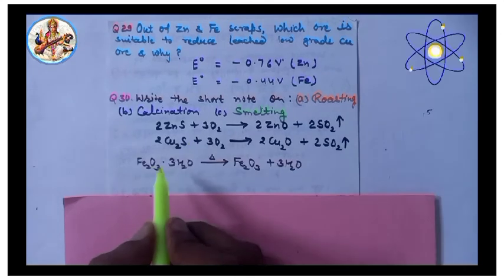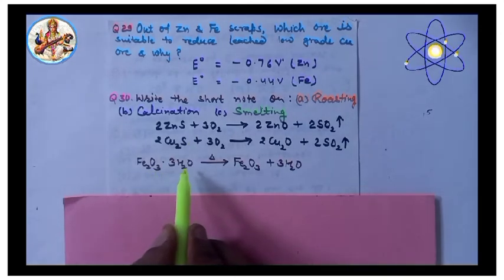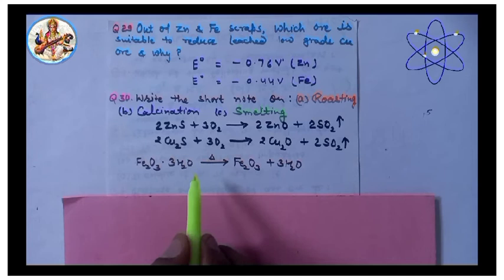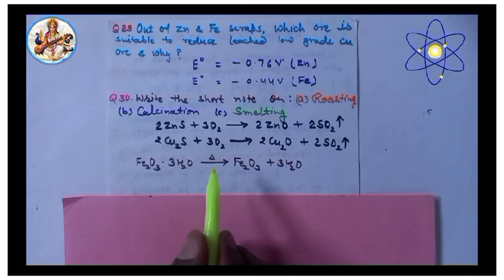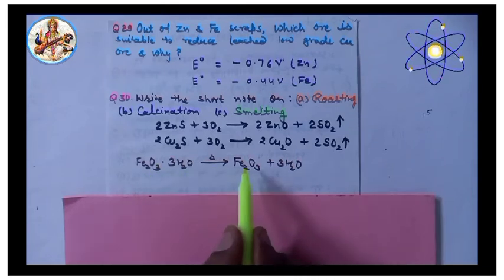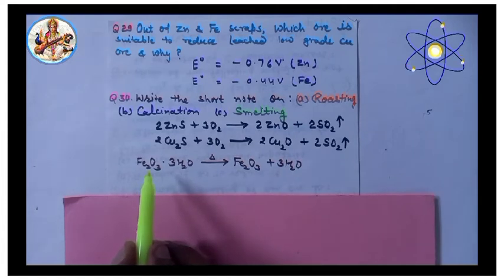For example, Fe2O3·3H2O, strongly heated in absence or limited supply of air in a reverberatory furnace, is converted into metallic oxide.